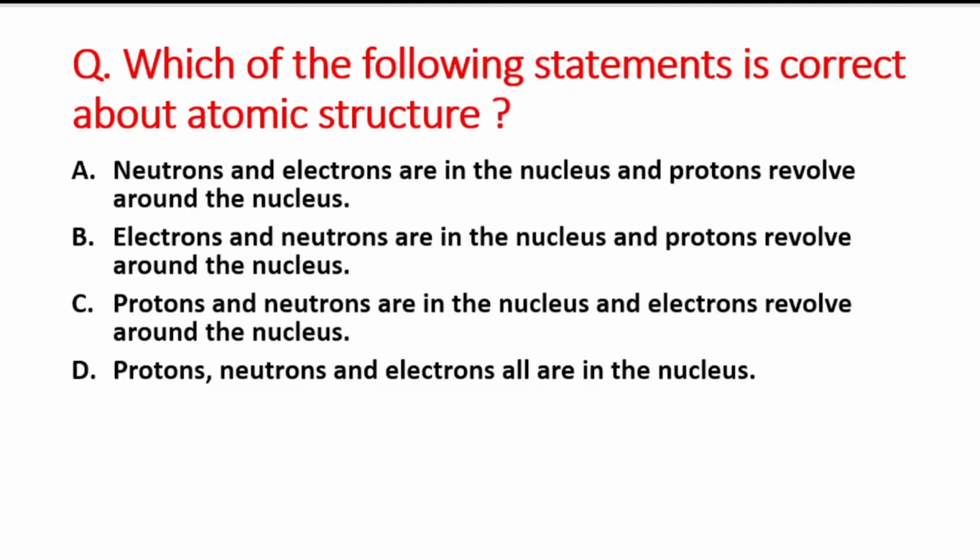Next question is, which of the following statement is correct about atomic structure? A option is neutrons and electrons are in the nucleus and protons revolve around the nucleus. And second option is electrons and neutrons are in the nucleus and protons revolve around the nucleus. And C option is protons and neutrons are in the nucleus and electrons revolve around the nucleus. And the last option is, that is option D, that is protons, neutrons and electrons all are in the nucleus.